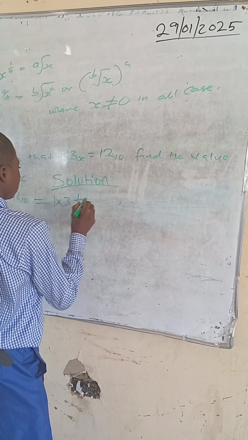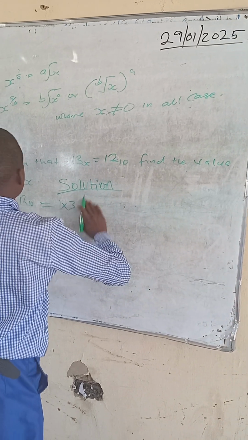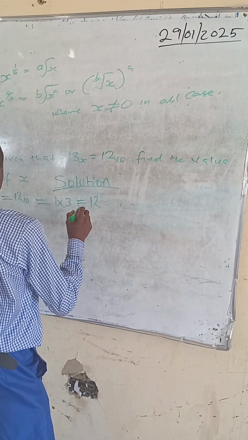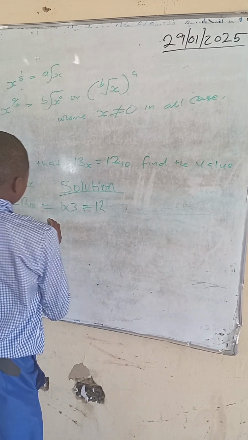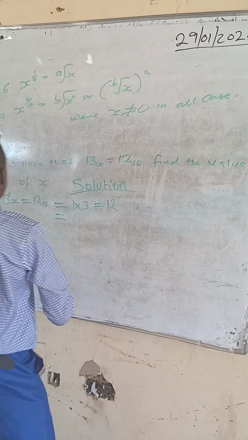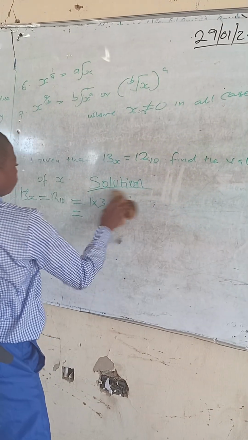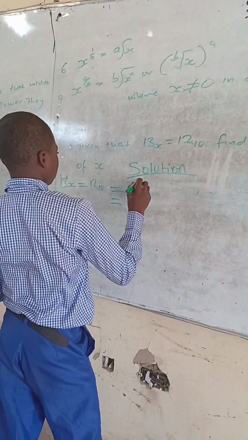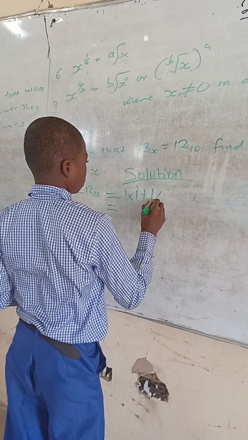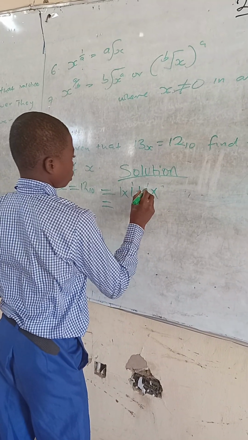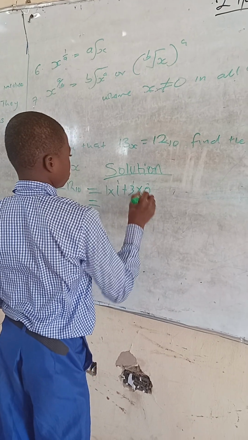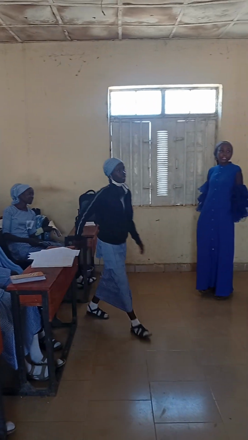We are dealing with what? Equations. Is he doing the right thing? Who can help him out? Go and try. Fortune. Let that one try. It's like you went home and ate everything.